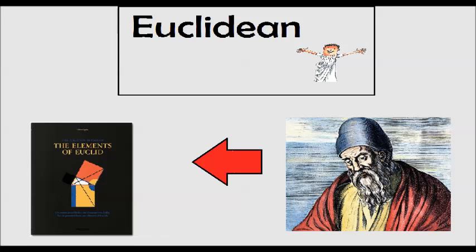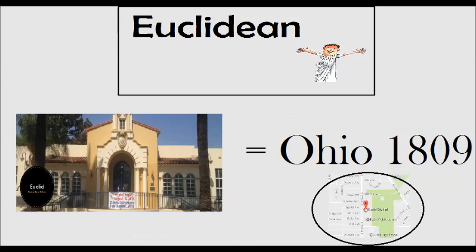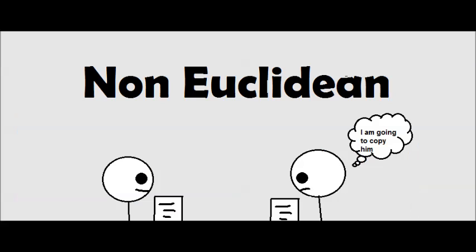Euclidean geometry was so important that no other one was used until 2,000 years later. They even named a city in Ohio in 1809 after him. It is more than 35 square miles, and inside the city there are also schools with Euclid as their name.